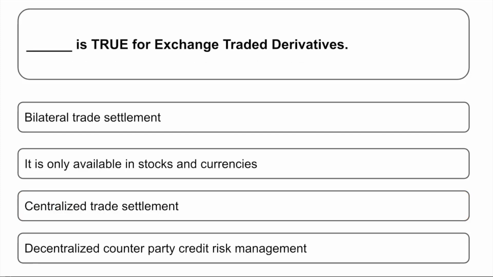Dash is true for exchange traded derivatives. What is true? That's the centralized trade settlements. When you are going for exchange traded derivatives, you are sure that there's a centralized organization who will do the settlement for your trades. Okay, so you are opting for centralized trade settlements.